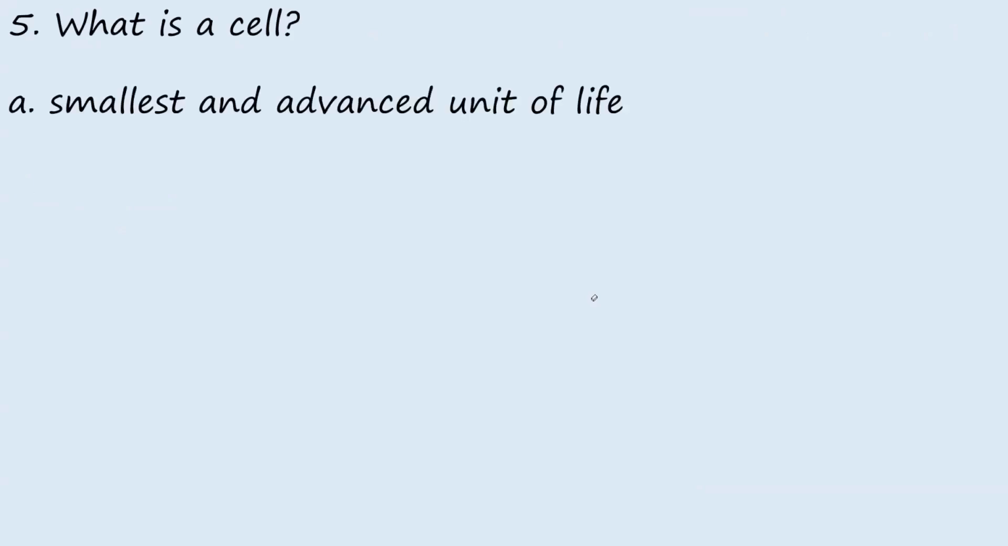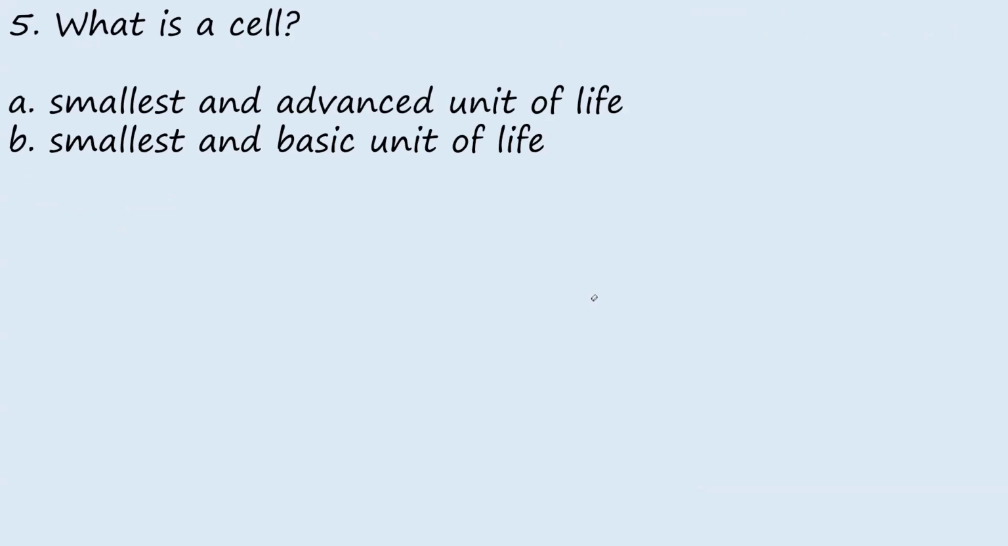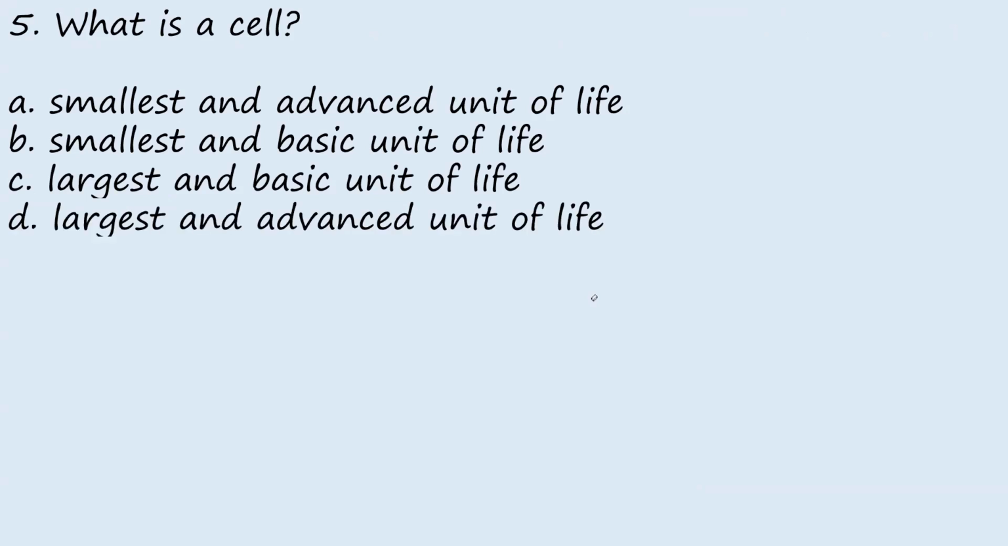Then question 5. What is a cell? A, smallest and advanced unit of life. B, smallest and basic unit of life. C, largest and basic unit of life. D, largest and advanced unit of life. So the answer to this question is smallest and basic unit of life.